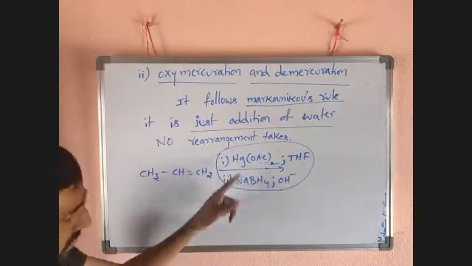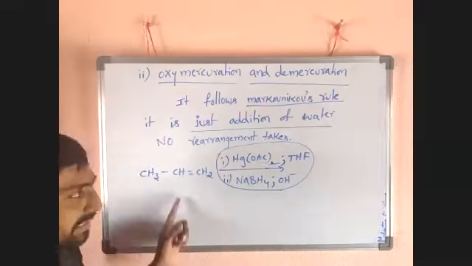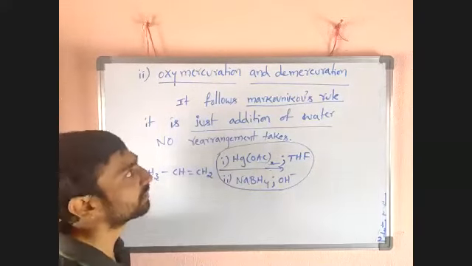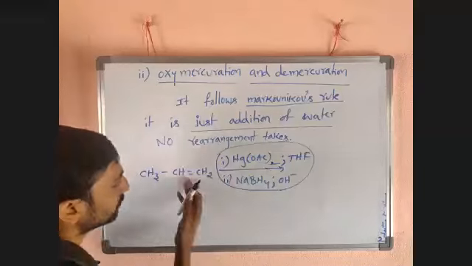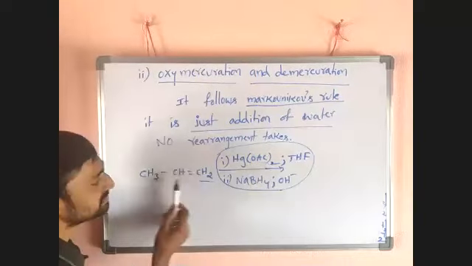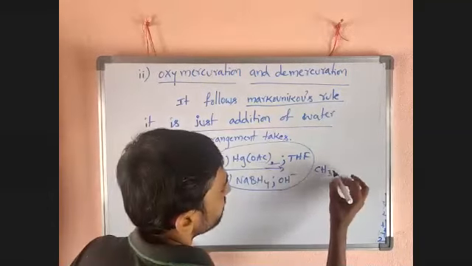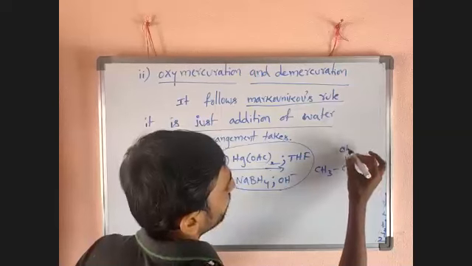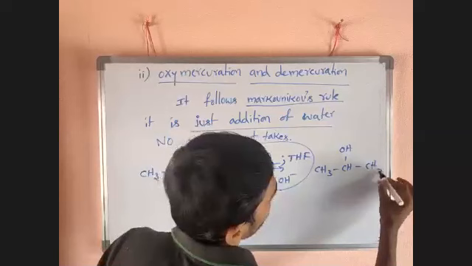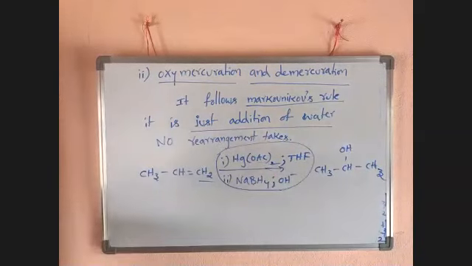Wherever you see this reagent and an alkene, you have to add a water molecule to that alkene, based on Markovnikov's rule. The carbon containing more hydrogen gets H, and the other carbon gets the OH group. Same as the above reactions, but the reagent is different.